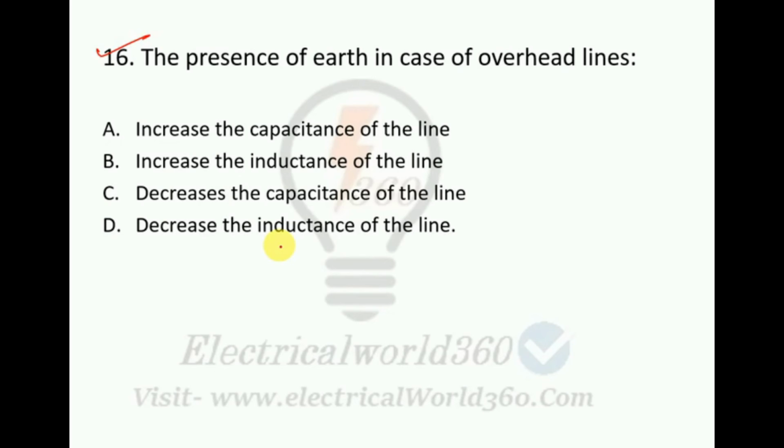However, inductance is not affected by the presence of earth. So that is why here option A is the right answer. The presence of earth in case of overhead lines increases the capacitance of the line.